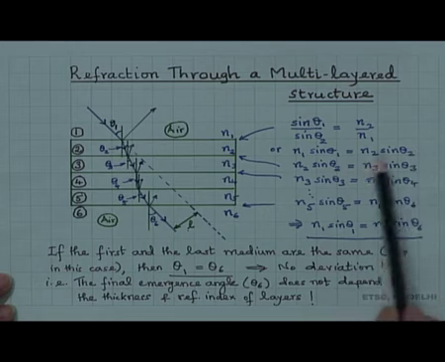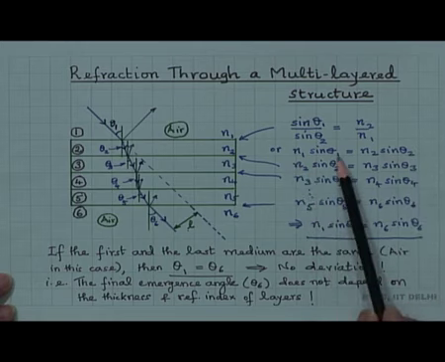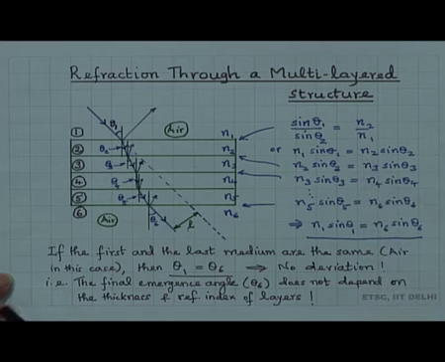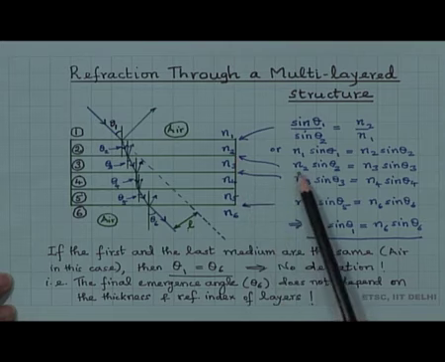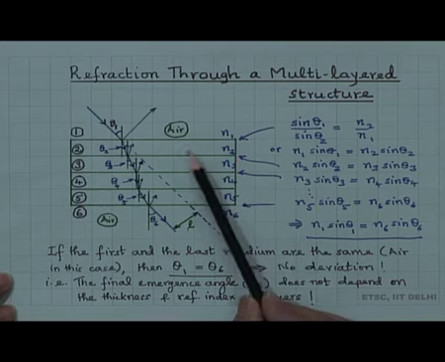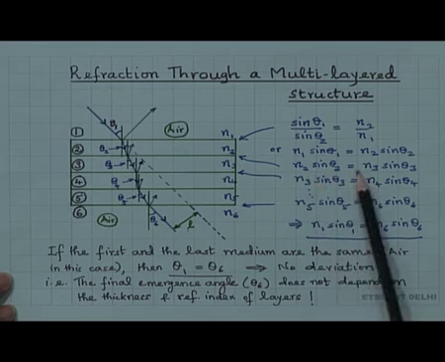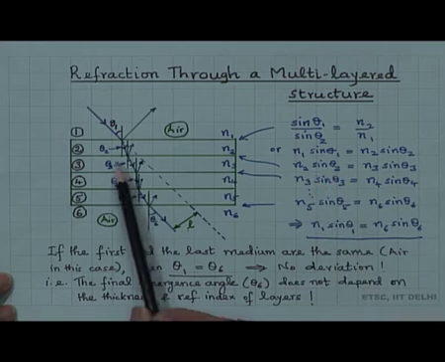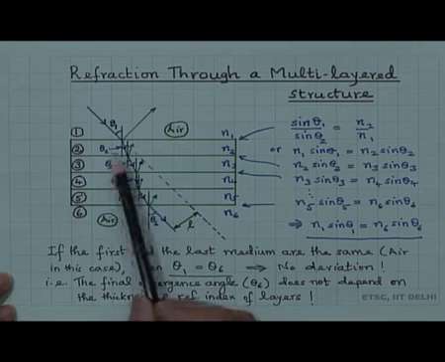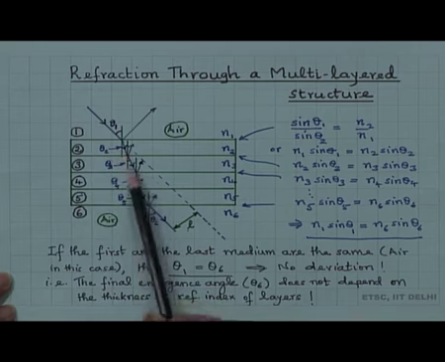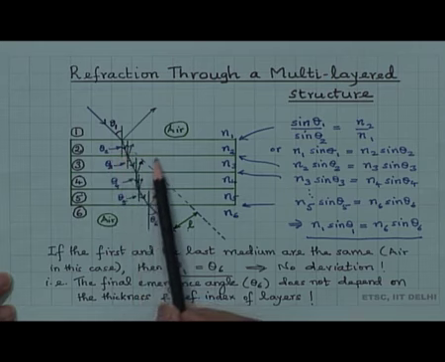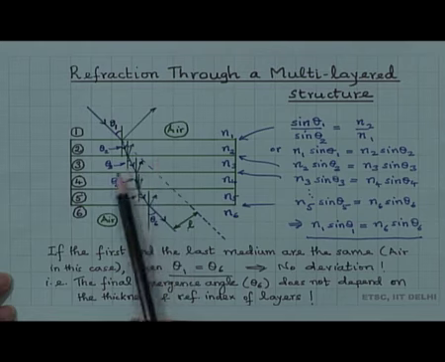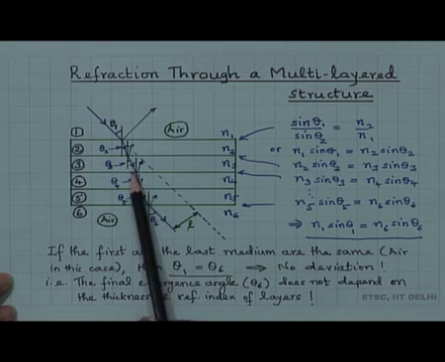This is a more convenient form of Snell's law, n 1 sin theta 1 is equal to n 2 sin theta 2. If we apply it to the second interface here, then it gives us n 2 sin theta 2 is equal to n 3 sin theta 3, where the angles theta 1, theta 2 are indicated here. Theta 2 is the angle of refraction here, which becomes the angle of incidence when the second interface is considered. Theta 3 is the angle of refraction here, which becomes the angle of incidence for this interface, and so on.